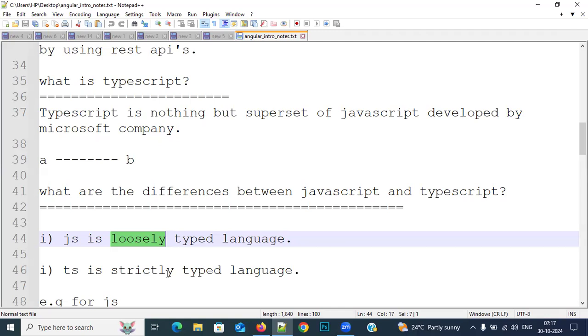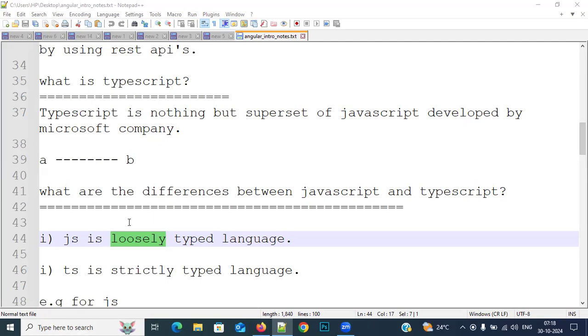Whenever you declare a variable and assign a value, we need to specify what type of data it has to accept. That is called data type. In strictly typed languages we need to specify it, but in loosely typed languages there is no need.